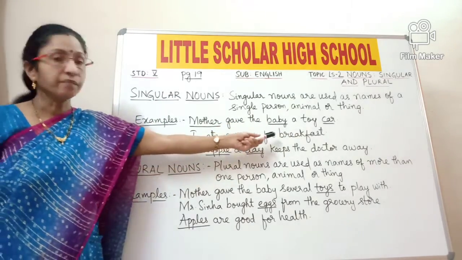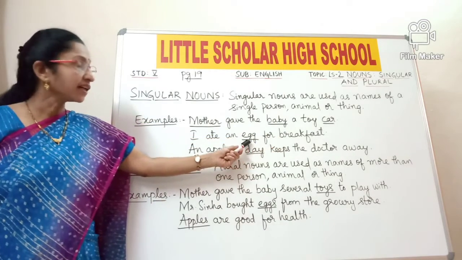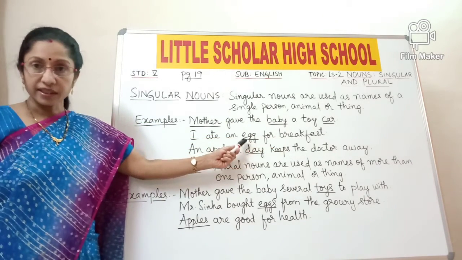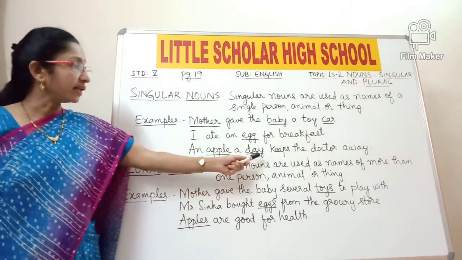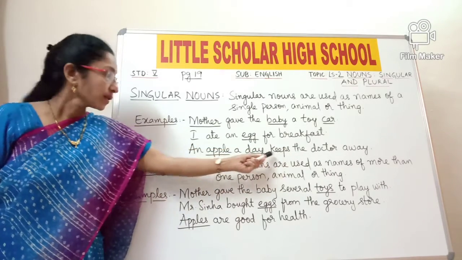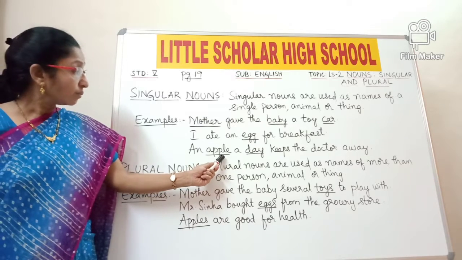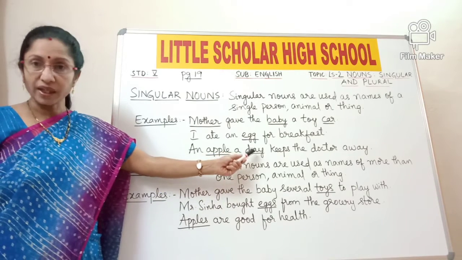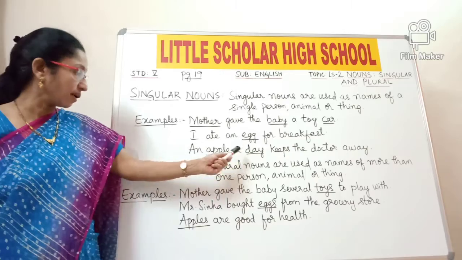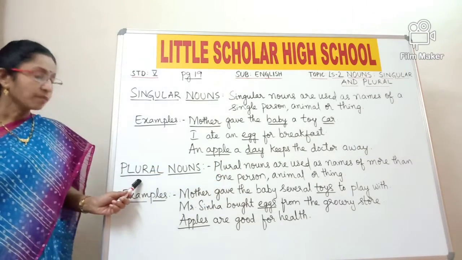I ate an egg for breakfast. Egg here means one egg, so it is singular noun. An apple a day keeps the doctor away. So here apple is again a singular thing, so it is one apple, and day is one day, so it is again singular noun. Now let us look at plural nouns.